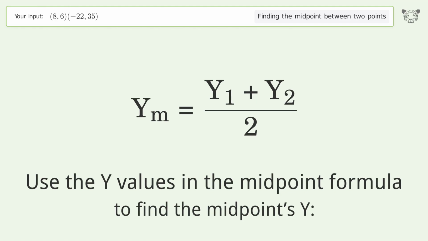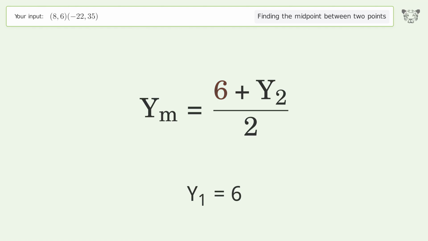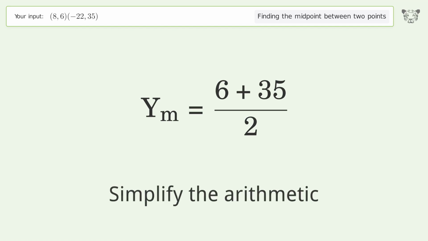Use the y values in the midpoint formula to find the midpoint's y. y1 equals 6. y2 equals 35. Simplify the arithmetic.